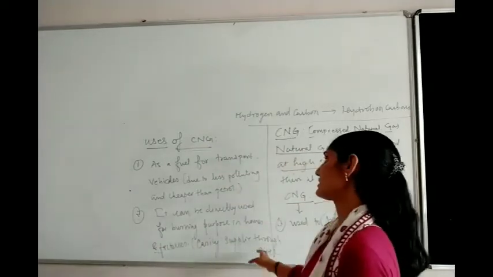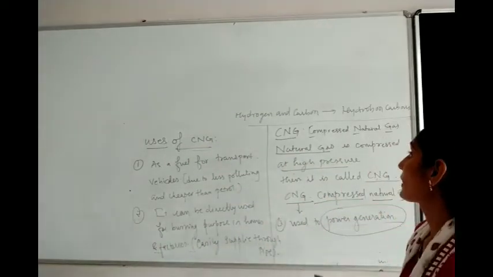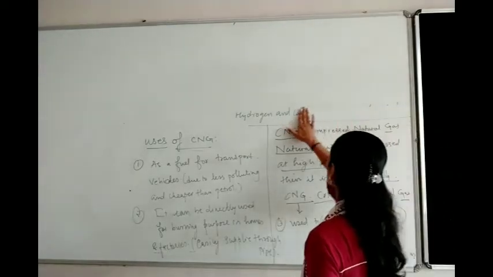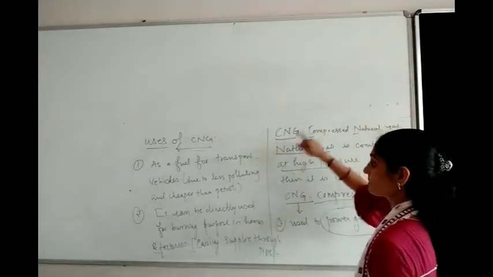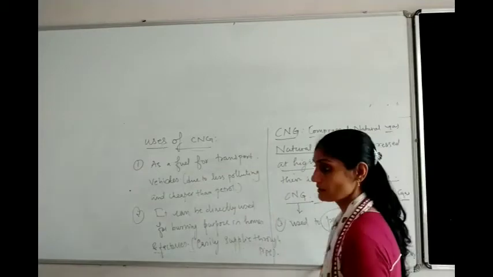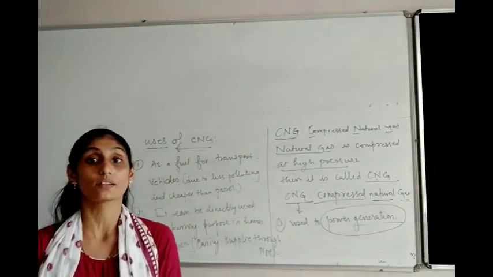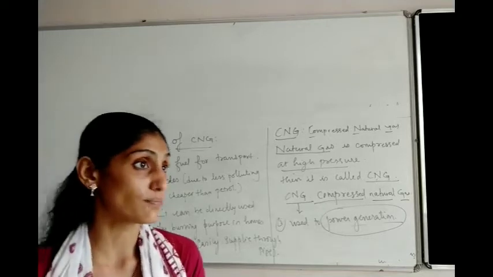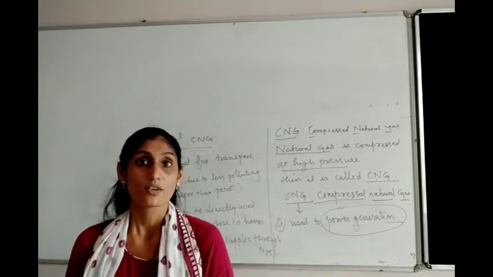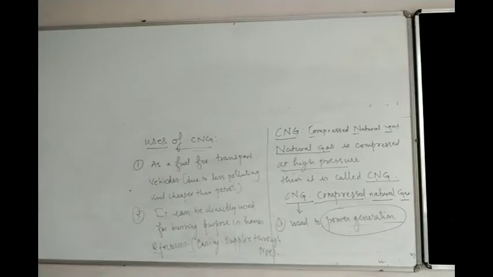So these are the 3 uses you can write for CNG. Kindly copy it down. These are the 3 uses you can use. First, second and third you can copy. And then we move to the very last topic of this chapter, that is how to conserve these fossil fuels. हम fossil fuel को कैसे बचा सकते हैं? So kindly copy these 3 uses and we move to how it is going to be conserved.